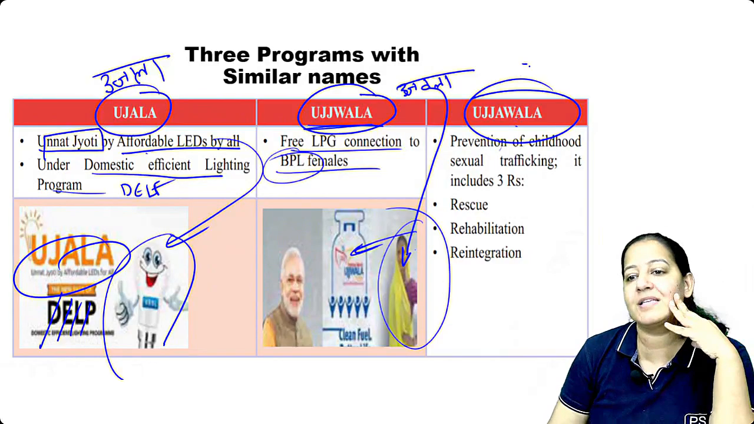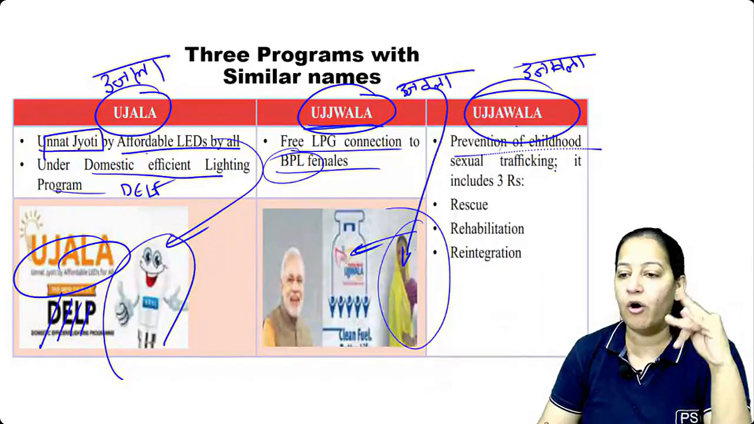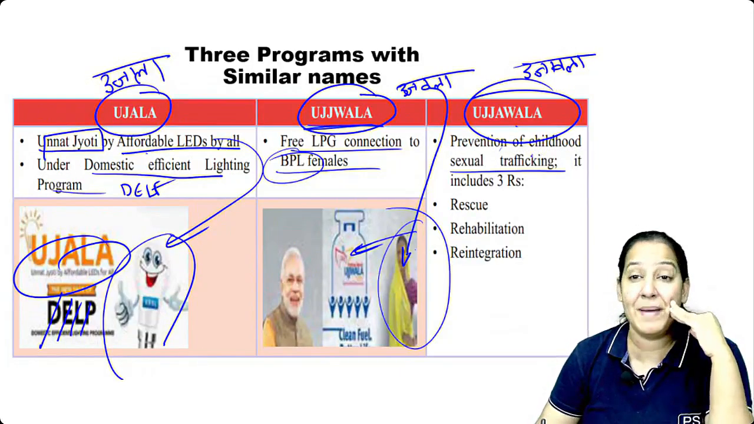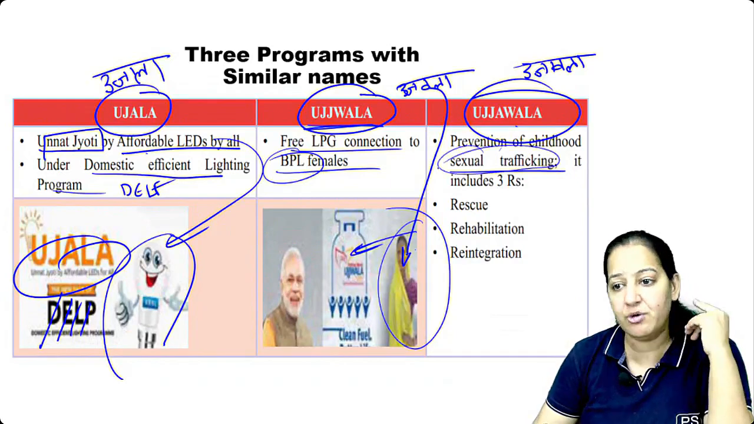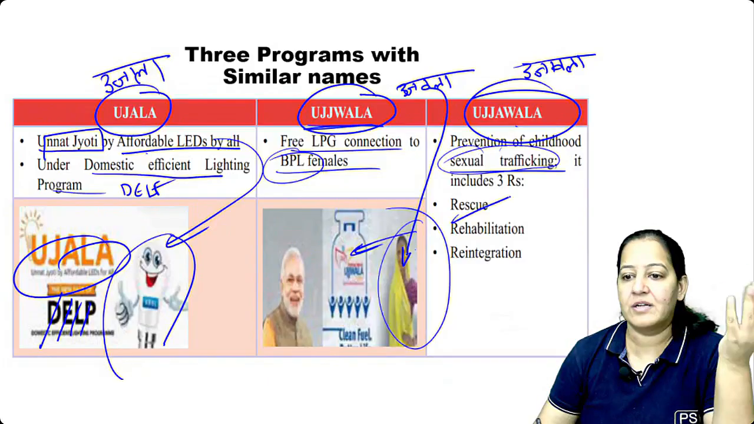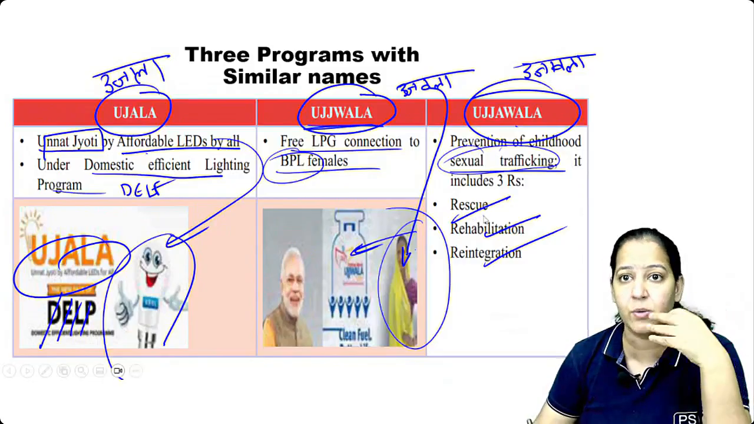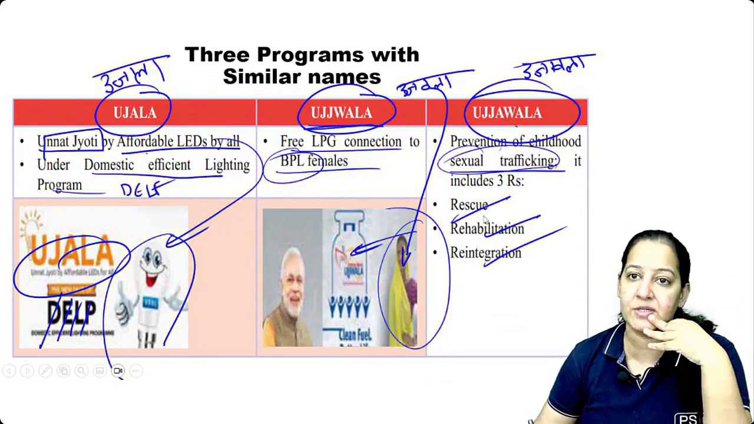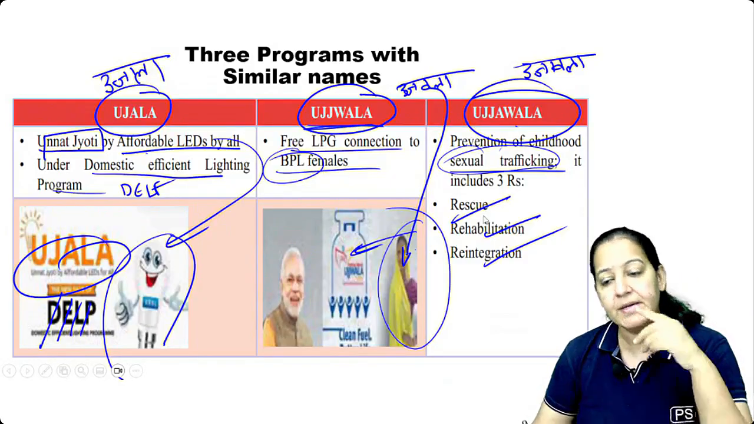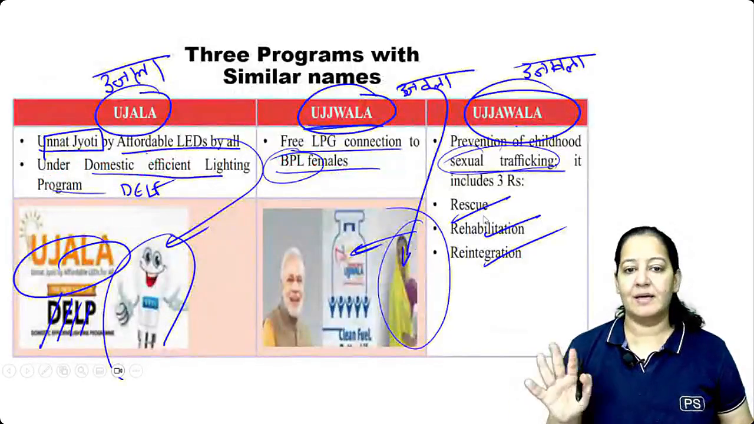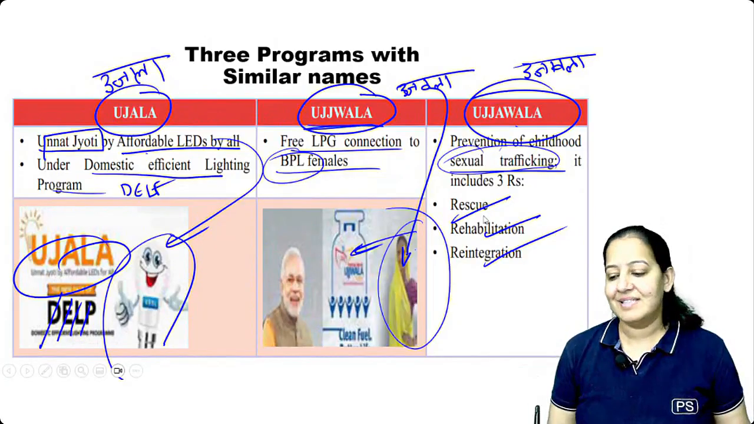And the next is Ujawla. Ujawla is prevention of childhood sexual trafficking. You know, nowadays there are many groups, especially taking girl children to other countries for sexual trafficking. So prevention of that: rescue them, rehabilitate them, reintegrate them. Recently many gangs have been found doing so. They take adolescent girls or small girls, and not only girls, boys also. So that is Ujawla. So that is the 3. Please learn the 3 programs, Ujala, Ujwala, and Ujawla. You usually get questions on them because they sound similar, no?